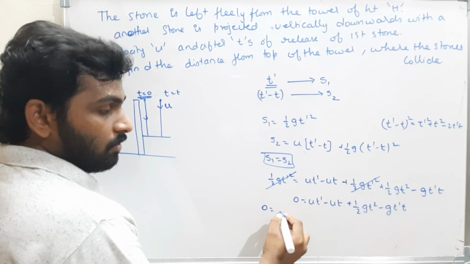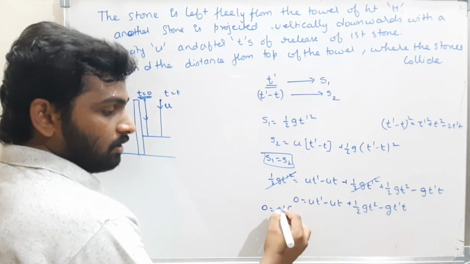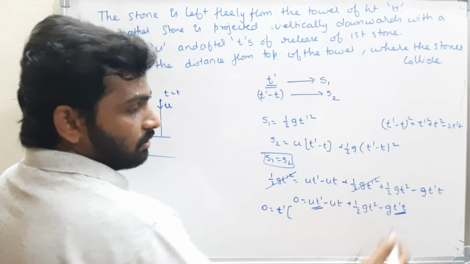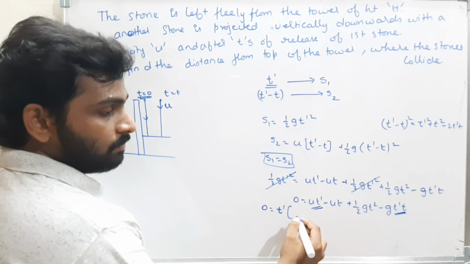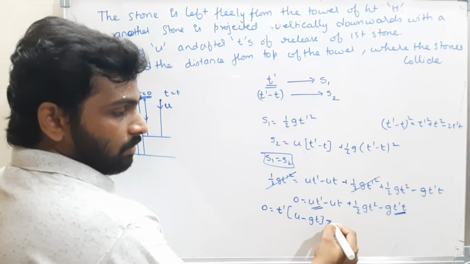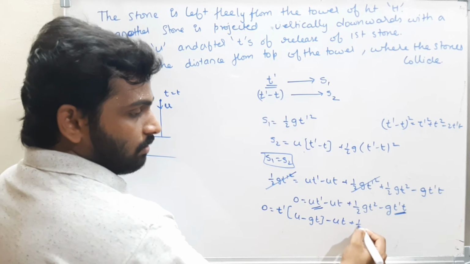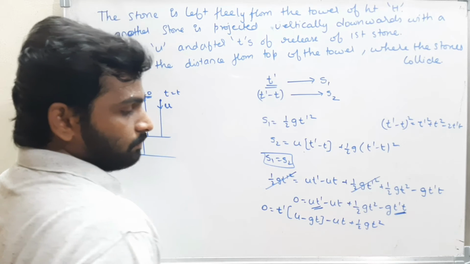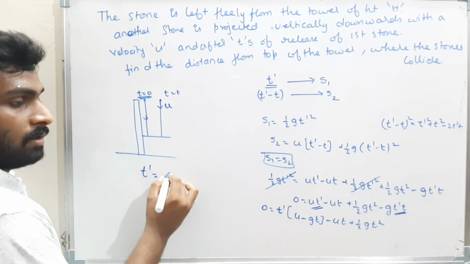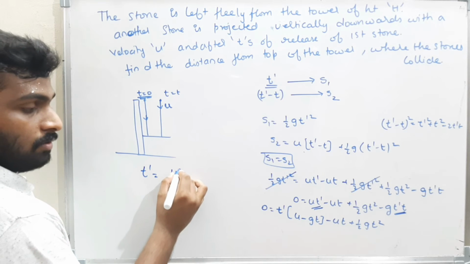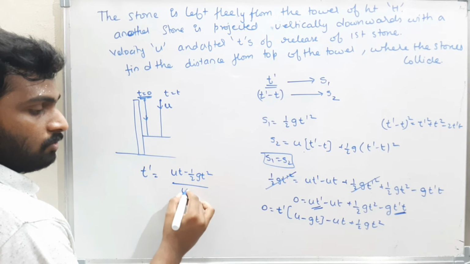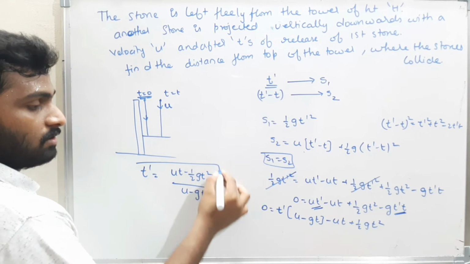If I take t dash common, what will you get? u minus g t, minus u t plus half g t square. Therefore, what is the t dash value? The t dash value will be u t minus half g t square by u minus g t. This is the t dash value.